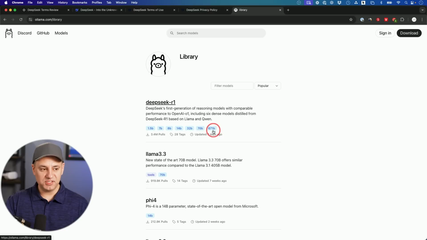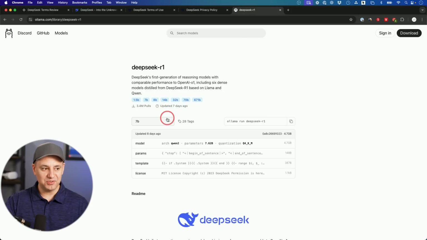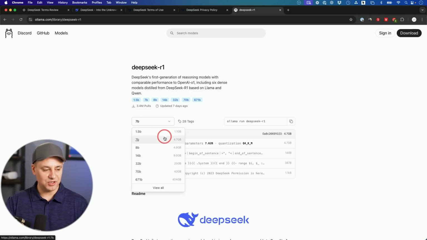The actual DeepSeek, the full-blown one they're using on their website, is a 671 billion parameter model, which I actually downloaded on my computer. I made an entirely different video about this, so I'm not going to show you exactly how it works. But I downloaded this one, 671 billion parameters, 400 gigabytes, right to my laptop to use the full-blown DeepSeek R1 model. It just didn't work because there's no personal computer that could handle this kind of a local AI. So I ran one of the smaller ones.